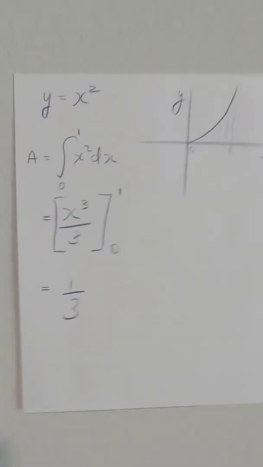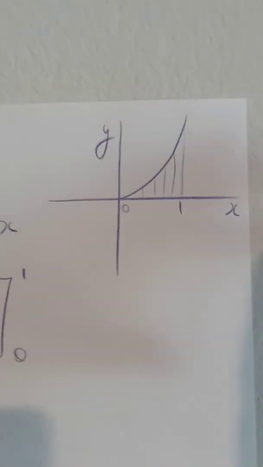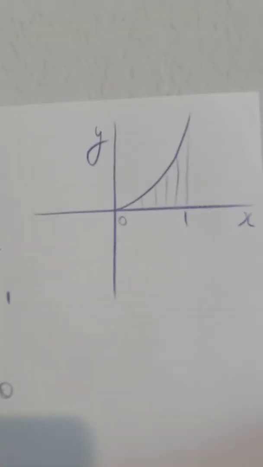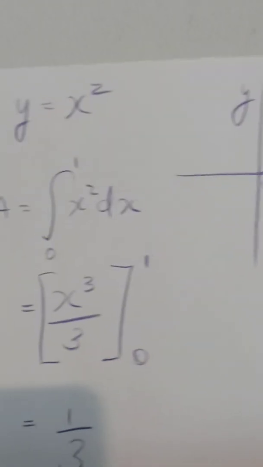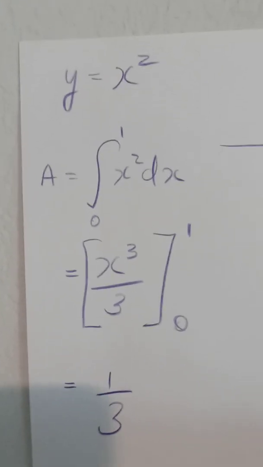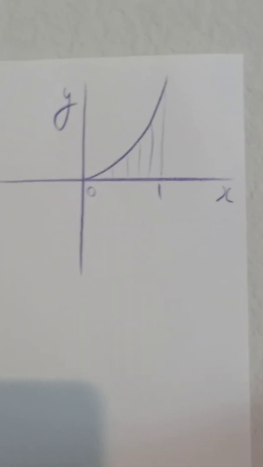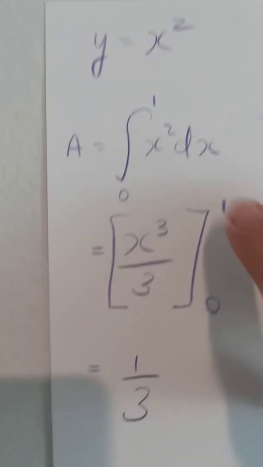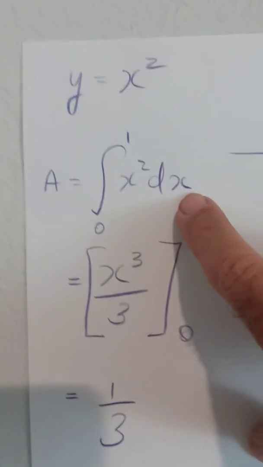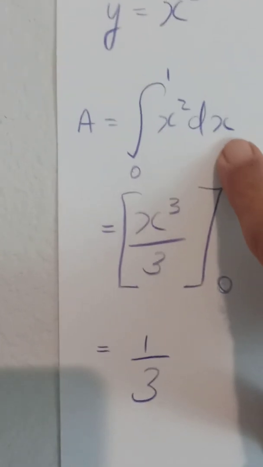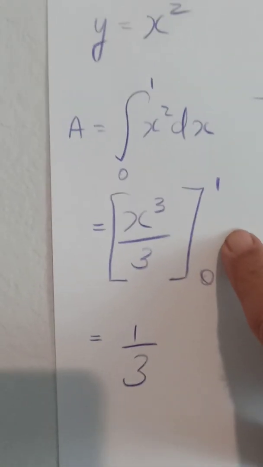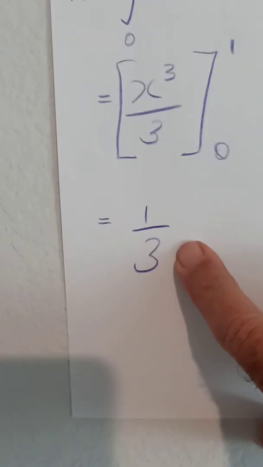Let's take a parabola now. A parabola, of course, is not so simple. It is a line with constantly changing curvature. This is not a circle, it's a parabola. And the curvature is constantly changing. The equation is y equals x squared. If we want to find the area, the cross-hatched area here under this line, we take the integral of x squared times dx, dx being a very small change in x between 0 and 1, which is x cubed divided by 3 between 0 and 1, which is 1/3 minus 0, which is simply a third.